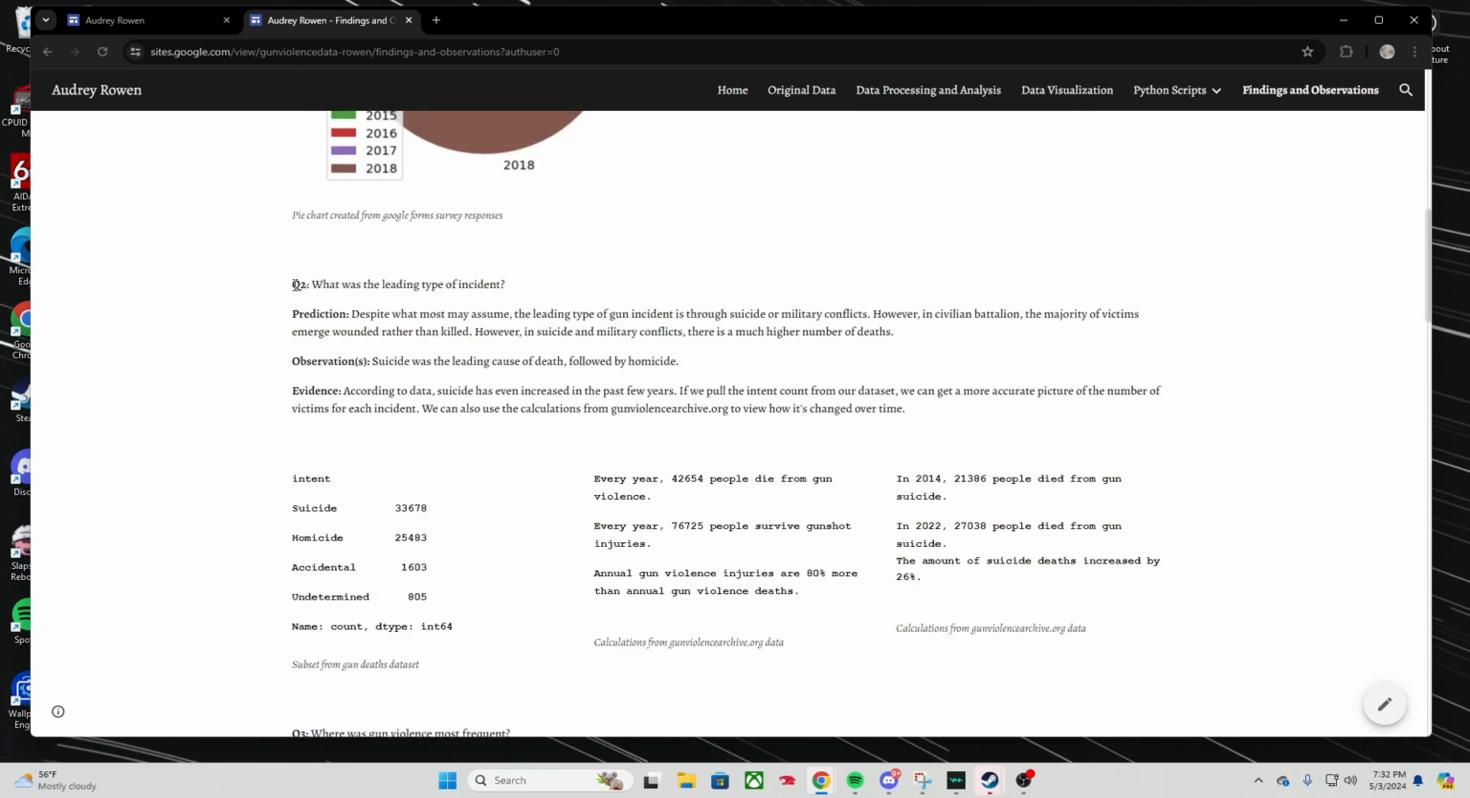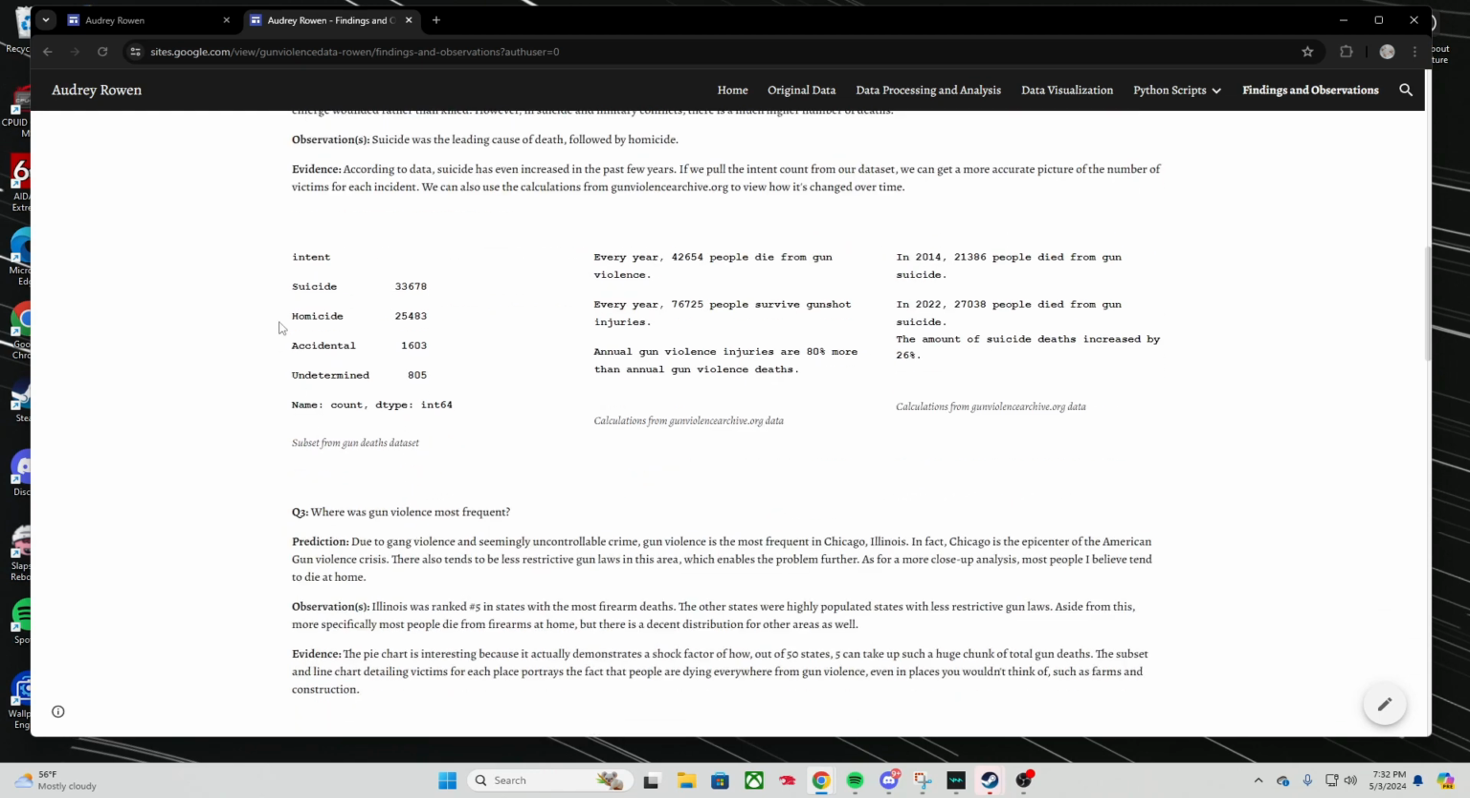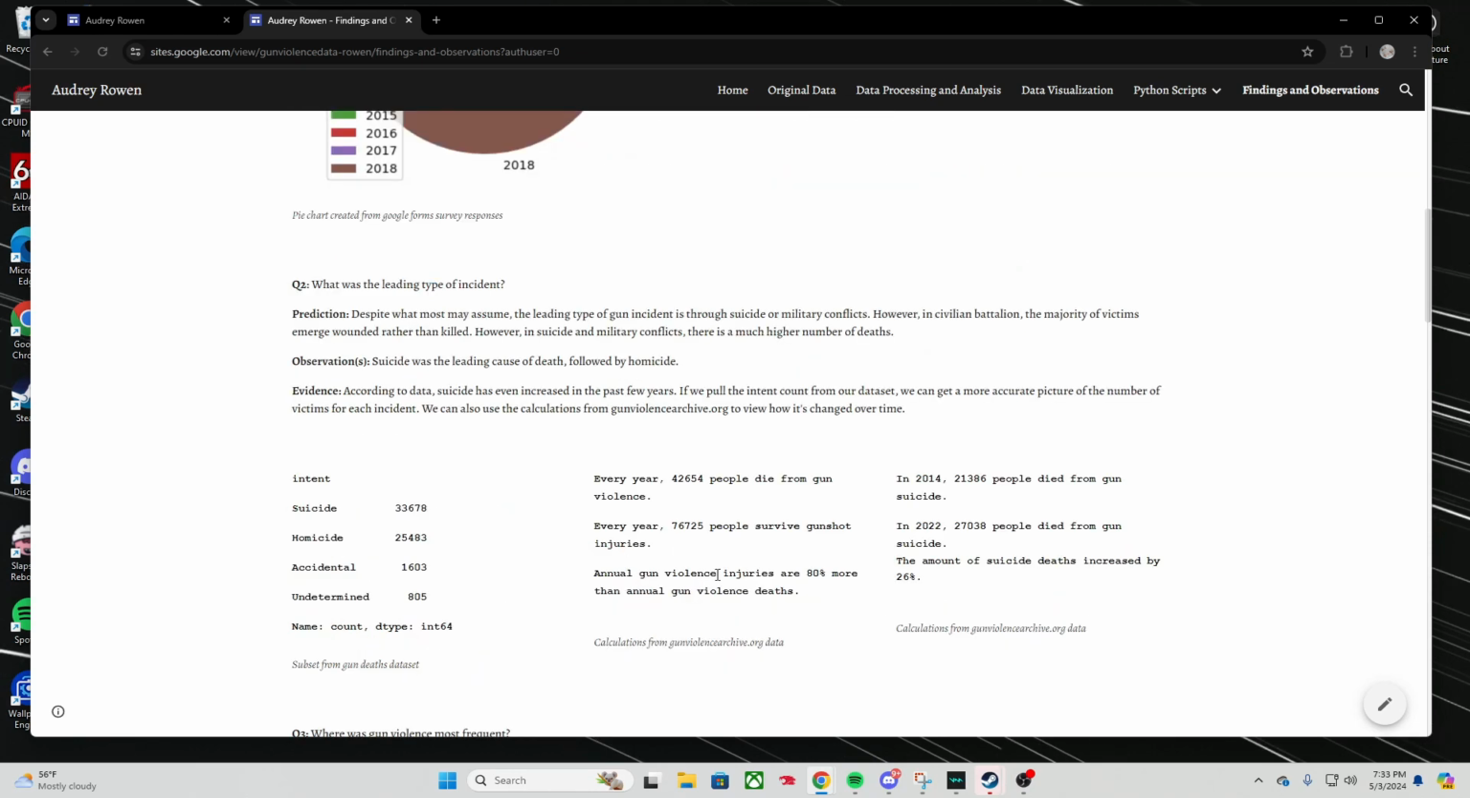With our second question, we were also right. Suicide was the highest turnout for the incidents. Gun violence injuries occur 80% more than gun violence deaths. And from 2014 to 2022, the amount of suicide deaths increased by 26%.